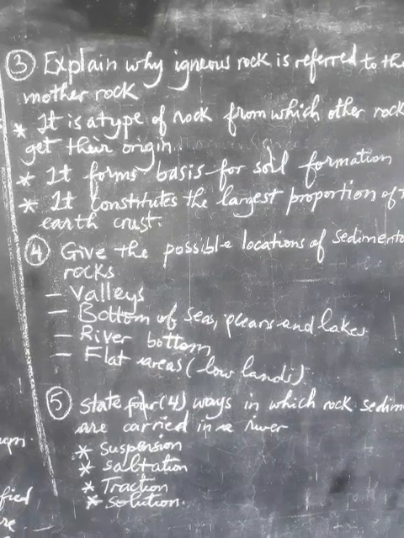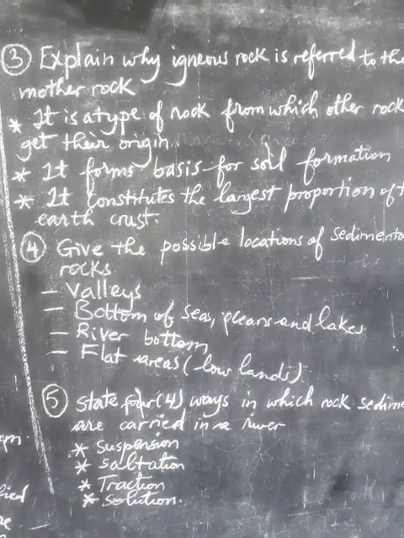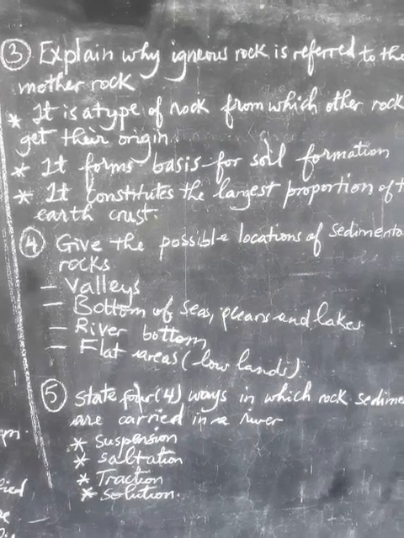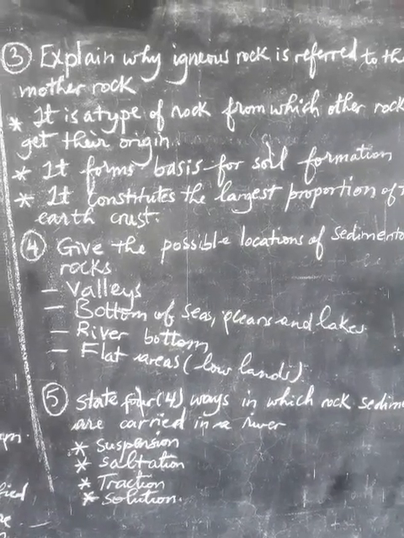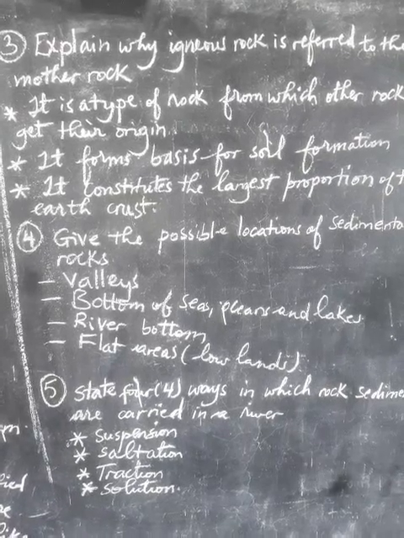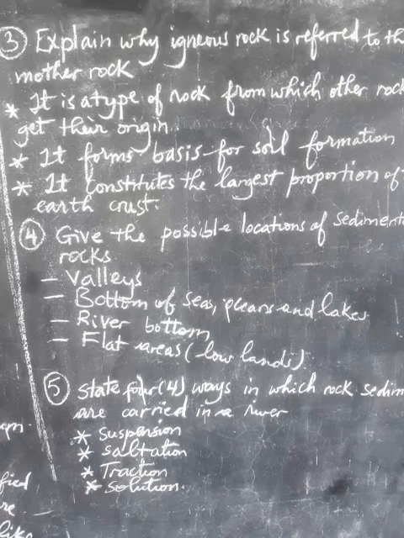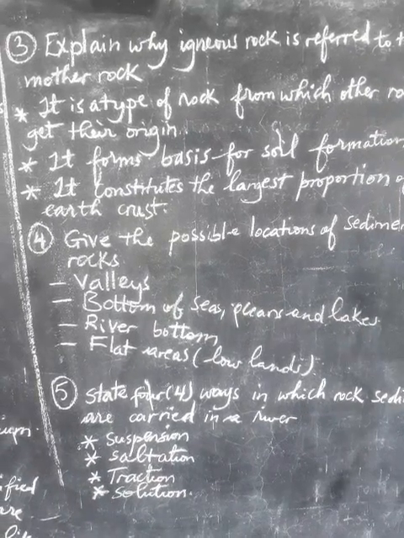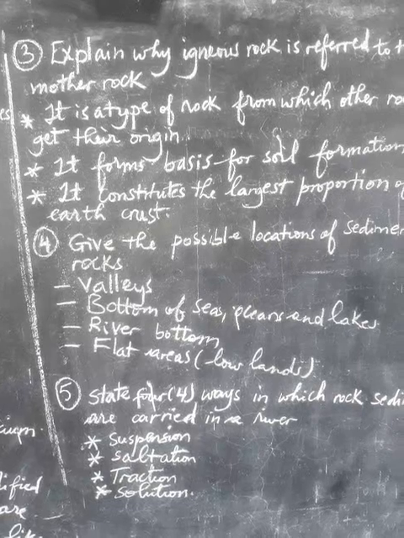Igneous rock is considered the mother of other rocks because of the following reasons. Number 1, it is a type of rock from which other rocks get their origin. Other rocks, for example sedimentary rock and even metamorphic rock, can get their origin or source from igneous rock.